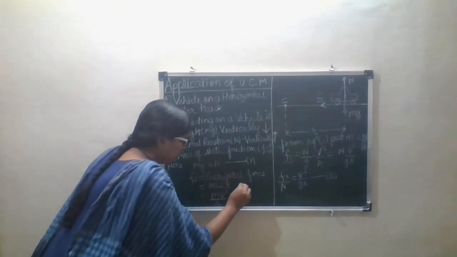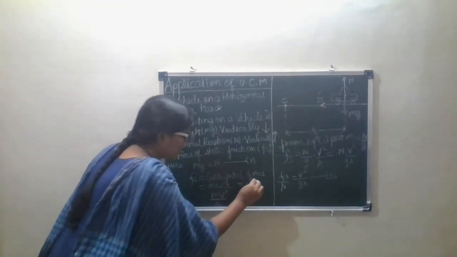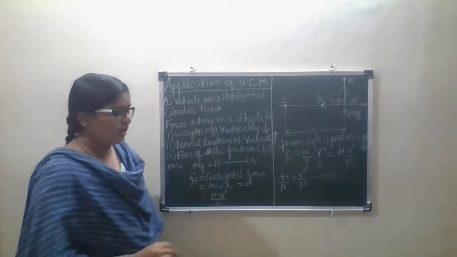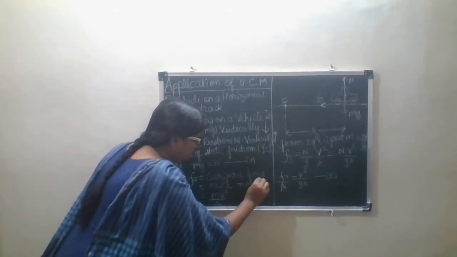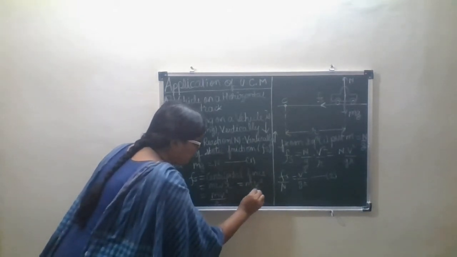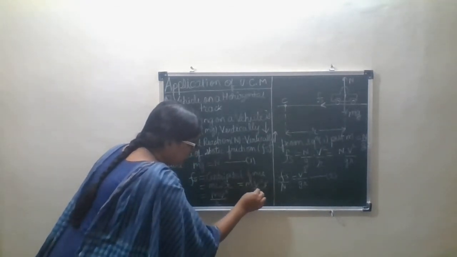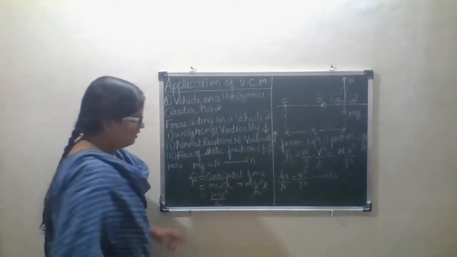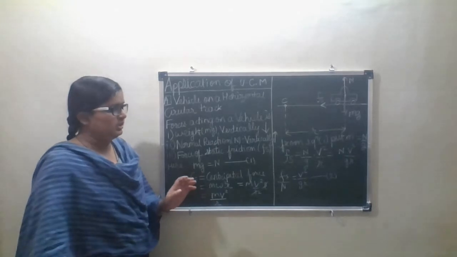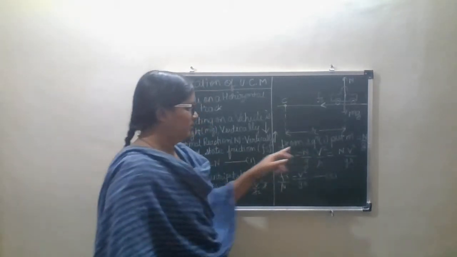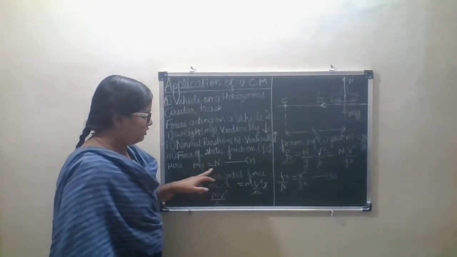Instead of omega I substitute v upon r, then it becomes v square upon r square, and this r and this r get cancelled, and we get the equation m v square upon r.